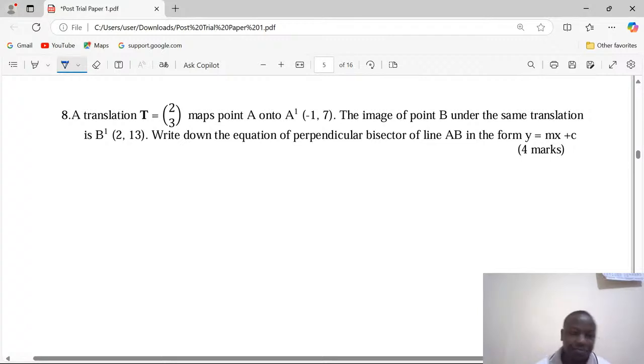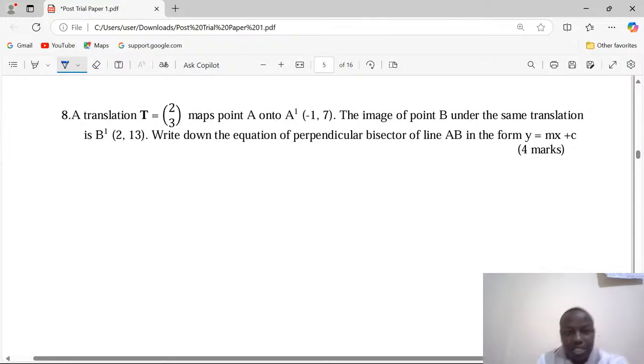All right. Number 8. A translation T equivalent to (2, 3), that is the translation vector, maps point A onto A prime (-1, 7). The image of point B under the same translation is B prime (2, 13). Write down the equation of perpendicular bisector of line AB in the form y = mx + c.